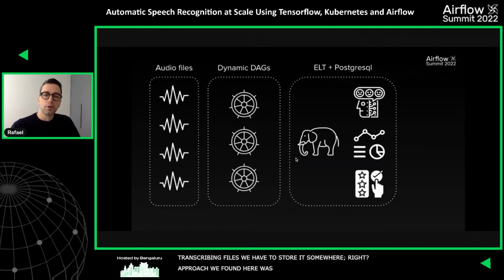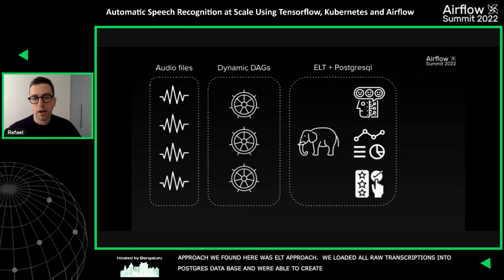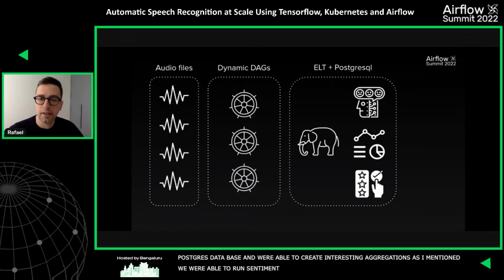So we basically loaded all of the raw transcriptions into a Postgres database. And once the data is there, we were able to create some interesting transformations and aggregations. As I mentioned, we were able to run sentiment analysis on top of this data to understand the conversation patterns between client and customer service agent, and also to define some kind of KPIs, right?